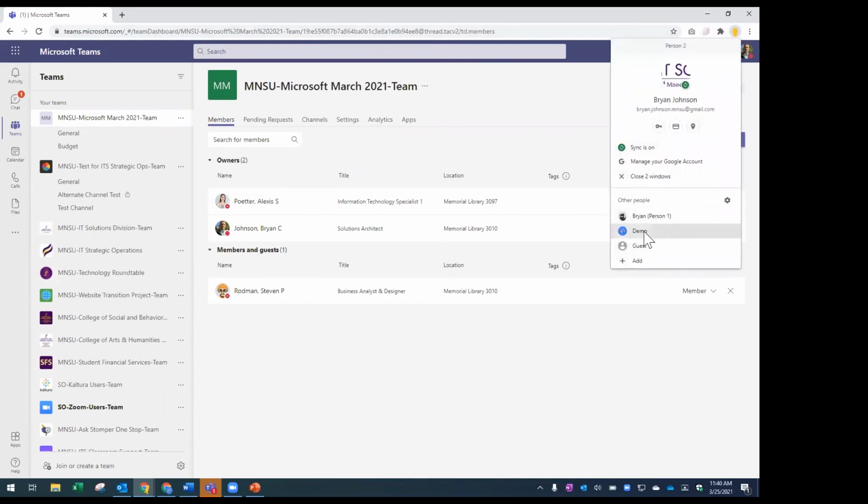So right now I'm using the demo account. Actually, right now I'm using my personal account. I could swap over to my demo account, and I have another account here for testing as well.